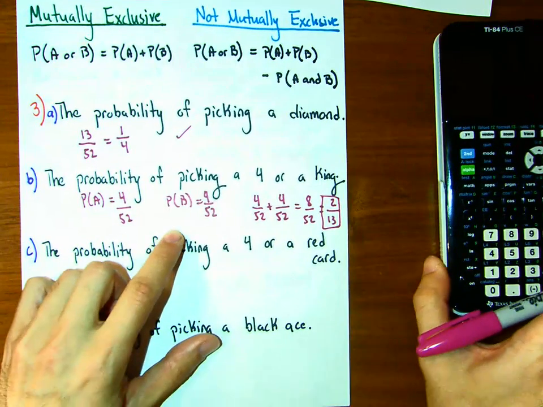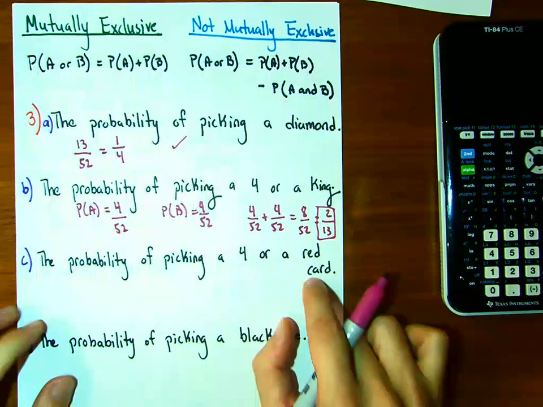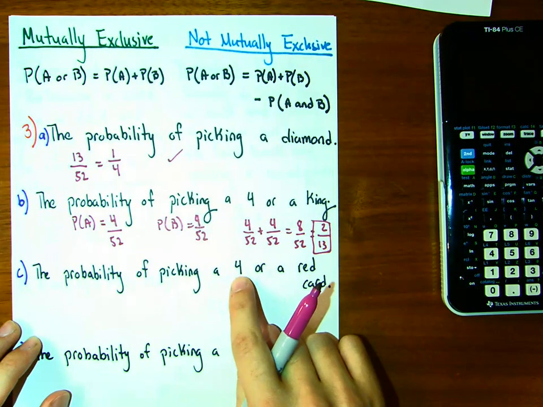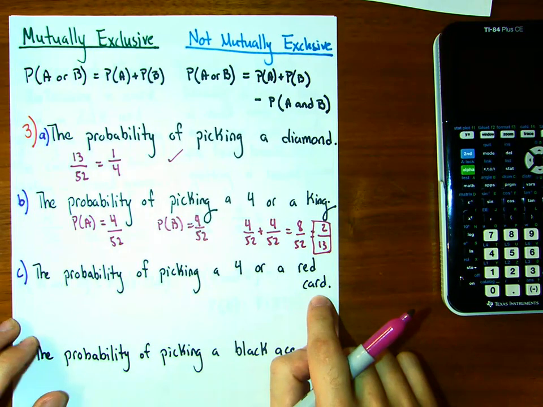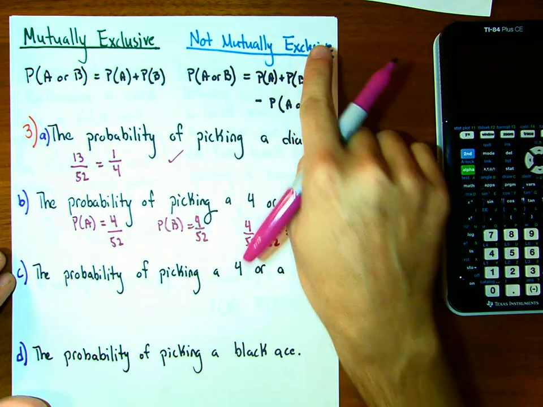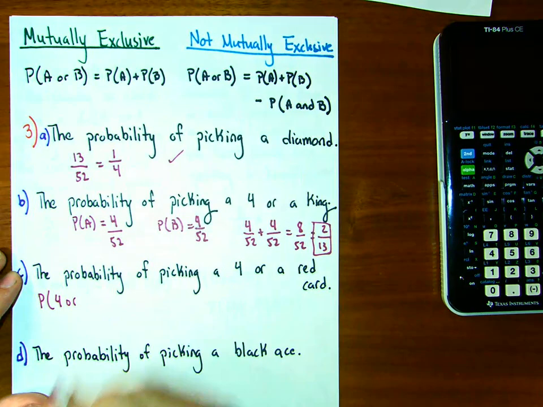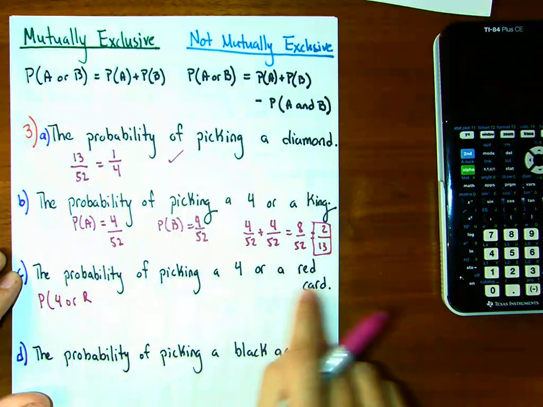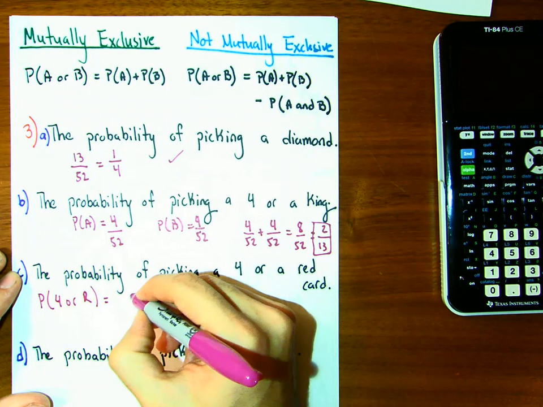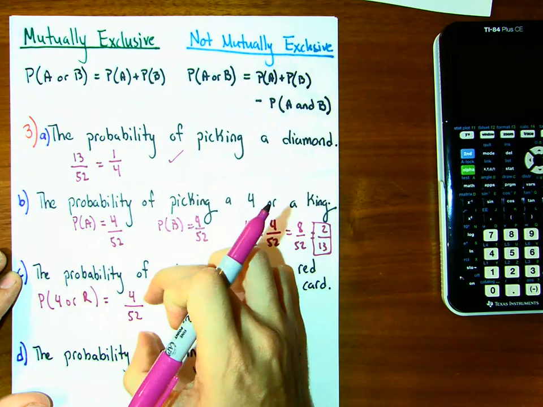Okay? Not too bad. So the probability of picking a 4 or a red card. Now here, let's see. Is this mutually exclusive or not? Can a 4 also be a red card? Yes. Thus, it is not mutually exclusive. So the chance of getting a 4 or a red card, well, we need P of A. What is the chance of getting a 4? It's 4 out of 52. There are 4 4s in a deck of cards.